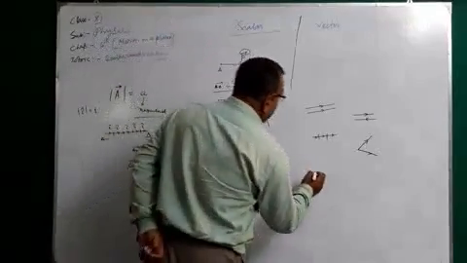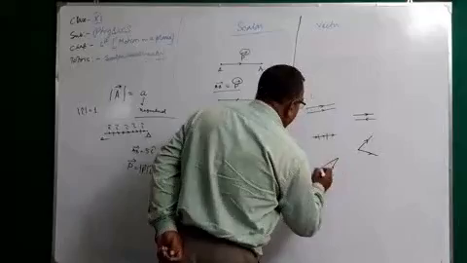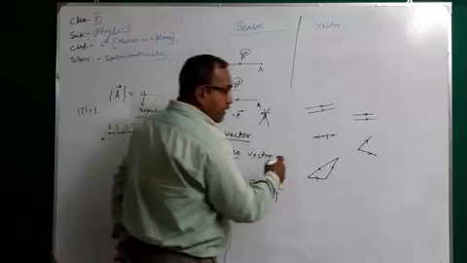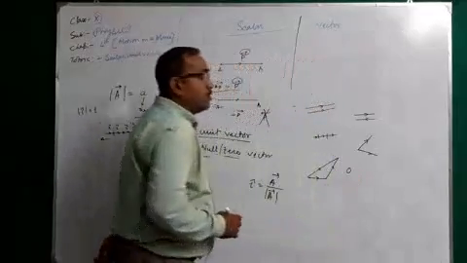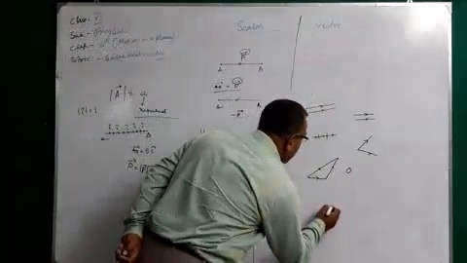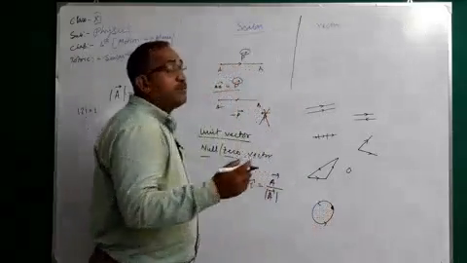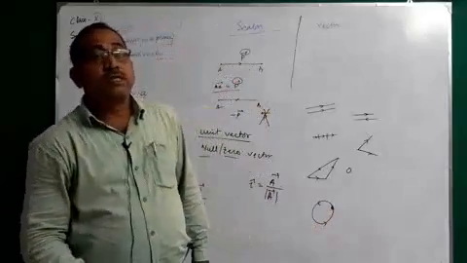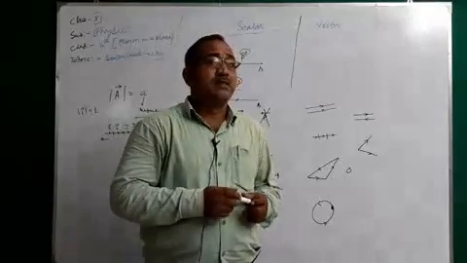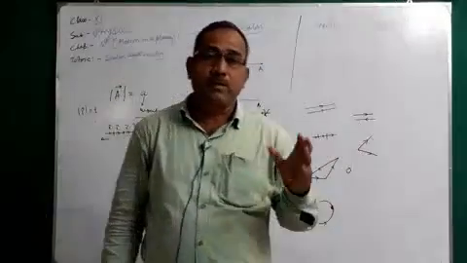Null vector. If you start from here and move in this direction and then come back to the same point, what will be the value of that vector? That value will be 0. That is the zero vector or the null vector. So many terms are there. You only try to clear them, and remember them.